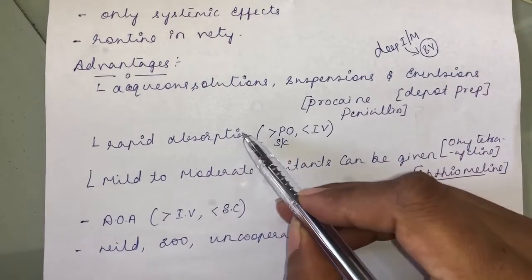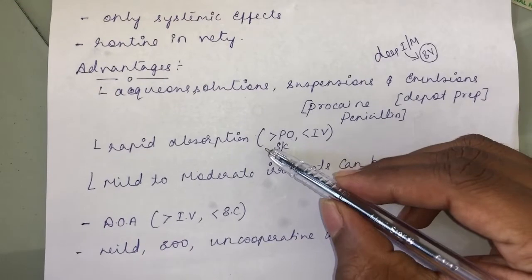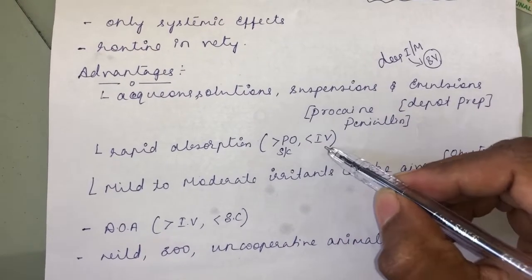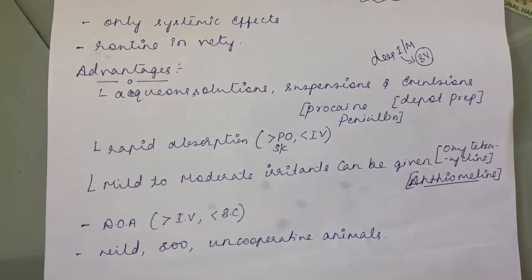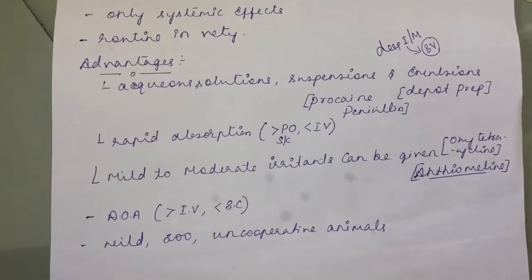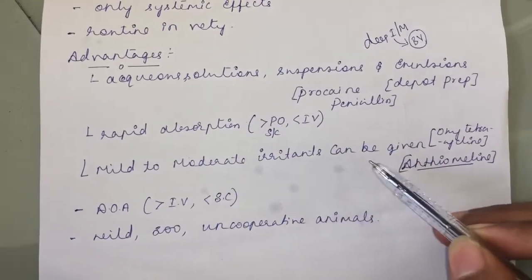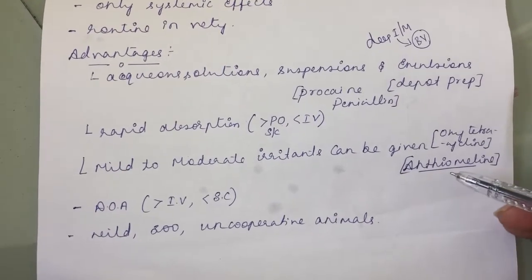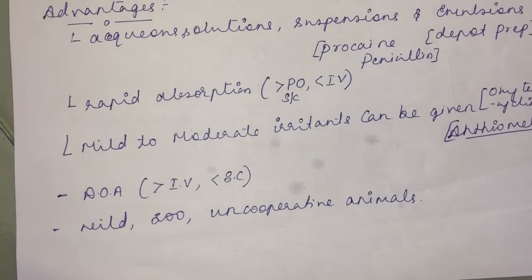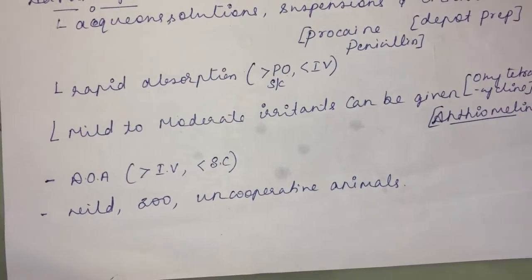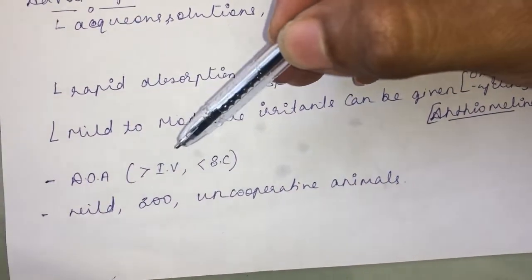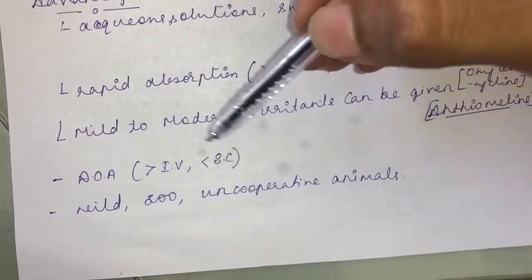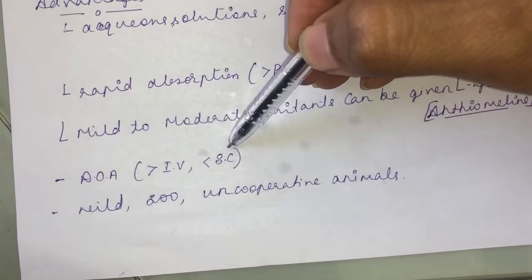Then rapid absorption. The absorption rate will be more than the oral route and subcutaneous route, and lesser than the intravenous route. There is no absorption in the case of the intravenous route. Then mild to moderate irritants can be given through the intramuscular route. I told you, oxytetracycline, antimony compounds. Then the duration of action. When you compare it with the intravenous route, it has a fairly higher duration of action, and lesser than the subcutaneous route.